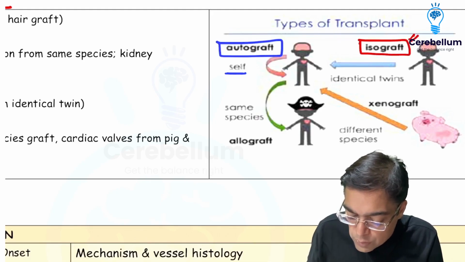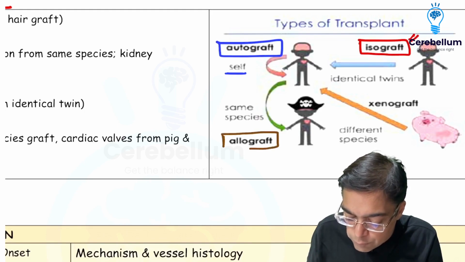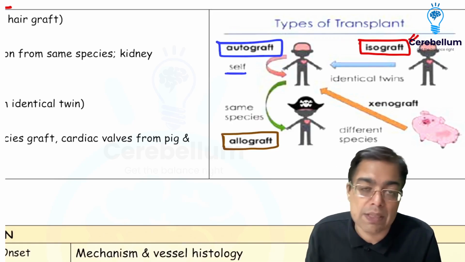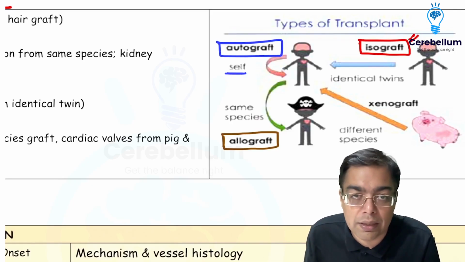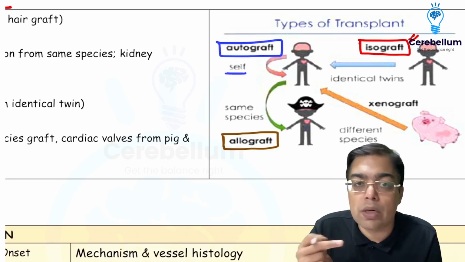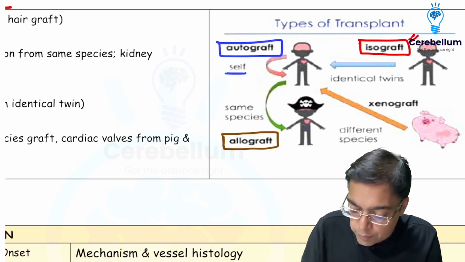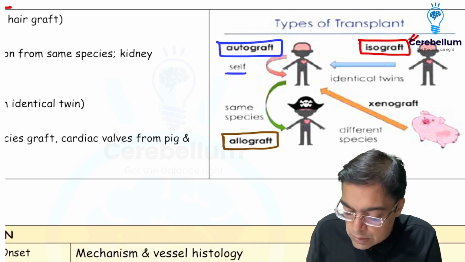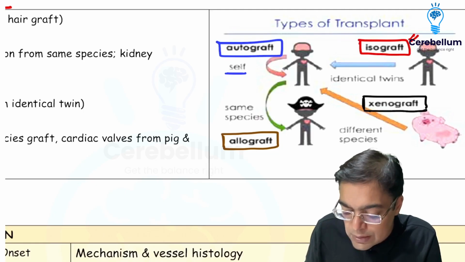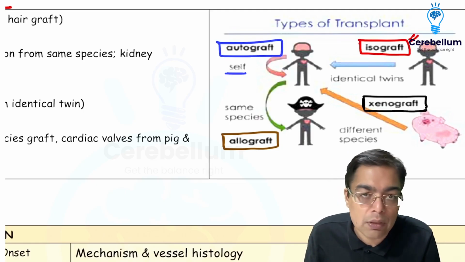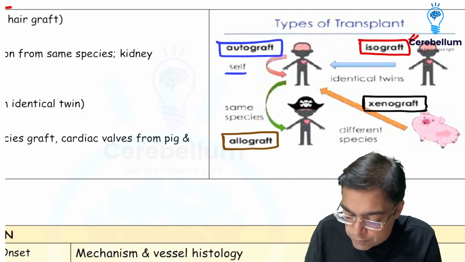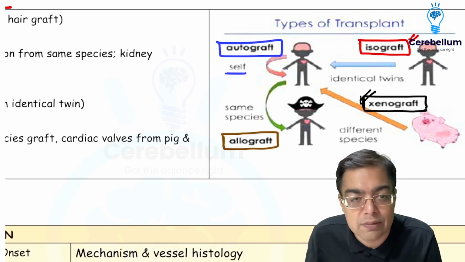We can have a situation where the graft has been taken from an individual of the same species. Say for example, somebody who needs a kidney transplant is taking a kidney from an unrelated individual, or for that matter a related individual from the same species who is not an identical twin, right? That is an allograft. And there can be a condition where the individual is taking an organ which is coming from a different species altogether. That's given the name of a xenograft. So autograft, isograft, allograft, xenograft. A classical example of this would be something like the cardiac valves, right?